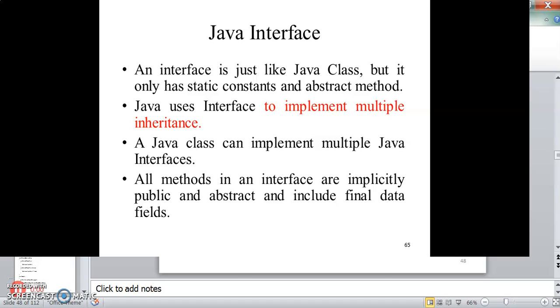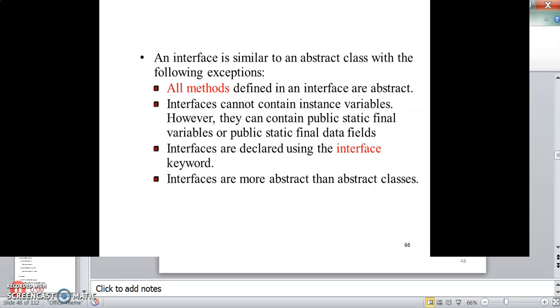Next is Java interface. An interface is just like a Java class, but it has only static constants and abstract methods. Java uses interfaces to implement multiple inheritance. So multiple inheritance can be implemented only with an interface. A Java class can implement multiple Java interfaces. All methods in an interface are implicitly public and abstract and include final data fields. Only abstract methods and final data fields are allowed in an interface.